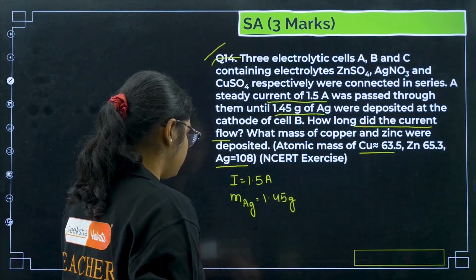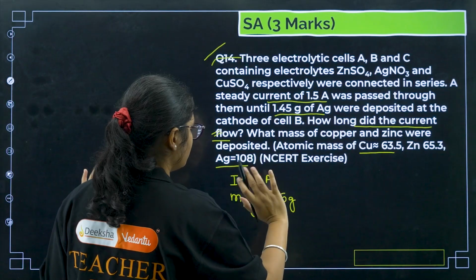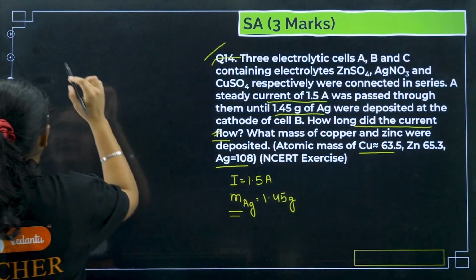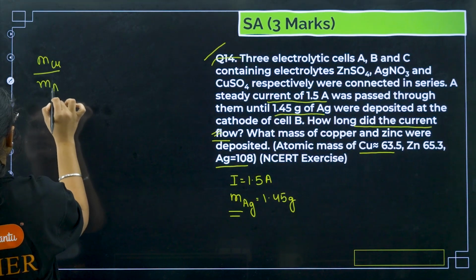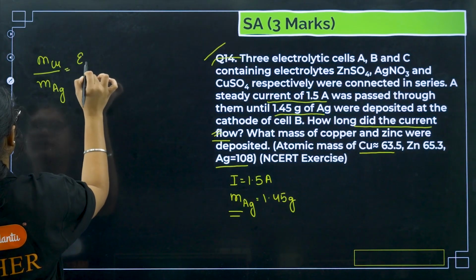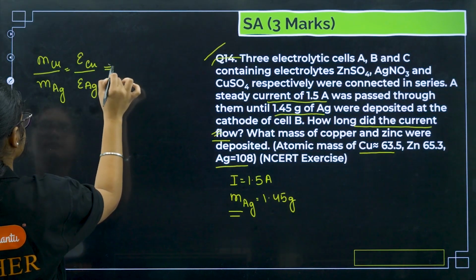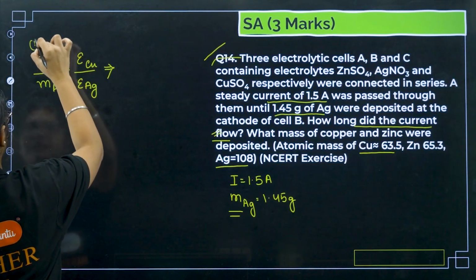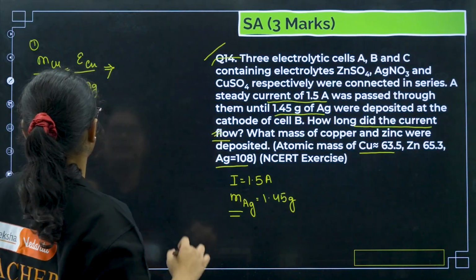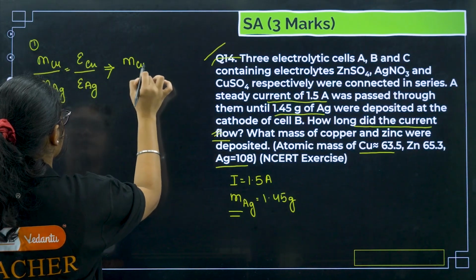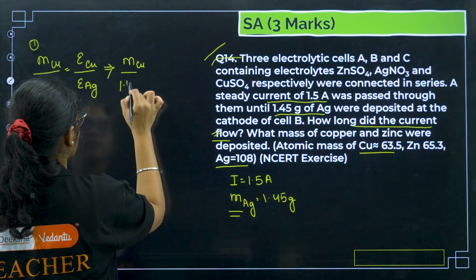Okay, so if you remember, I will solve this question. How much current flows, but before that, if I know that mass of copper deposited by mass of silver deposited is equal to the equivalent weight of copper by equivalent weight of silver, right? So I am doing the second part of the question first. We need to find out the mass of copper deposited. Mass of silver deposited is 1.45.